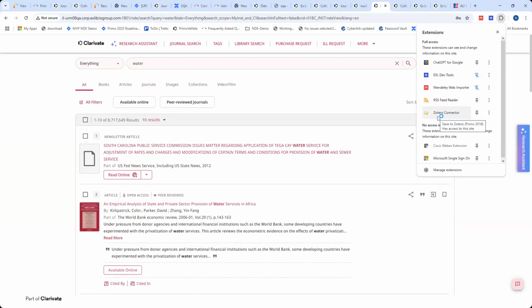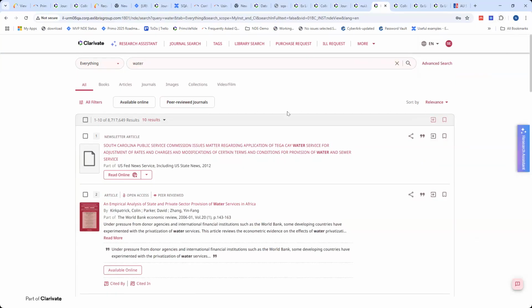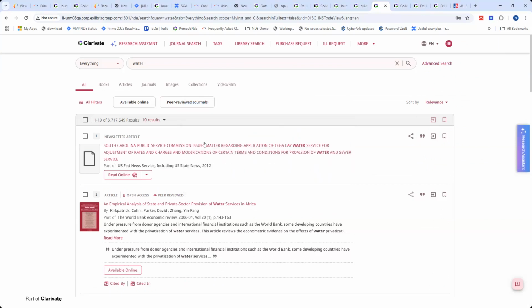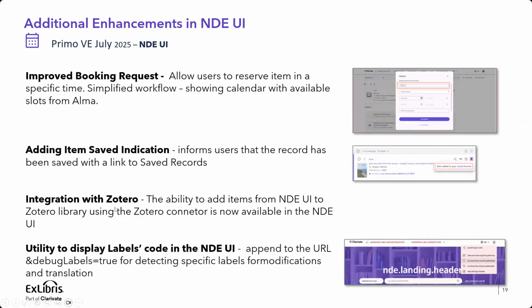We worked with the Zotero people, and now Zotero is available, and I will be able to add to Zotero from NDE record pages. So you can see that in order to allow you smooth integration, we make sure that integration with others will be available, specifically now with Zotero.